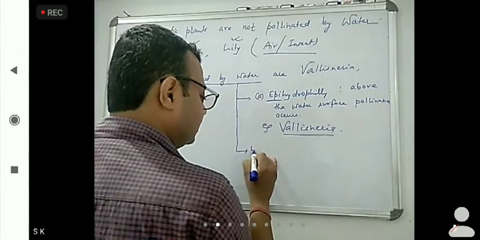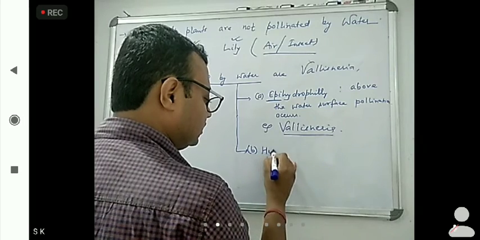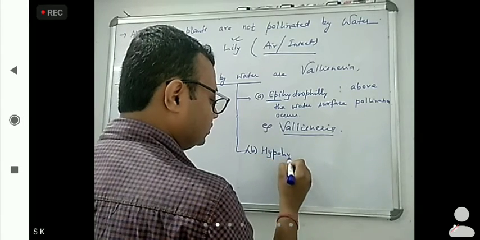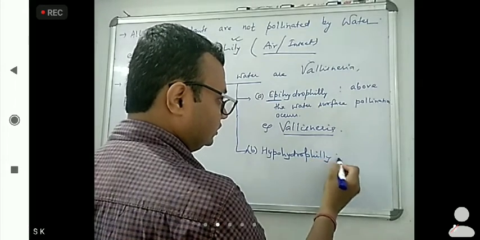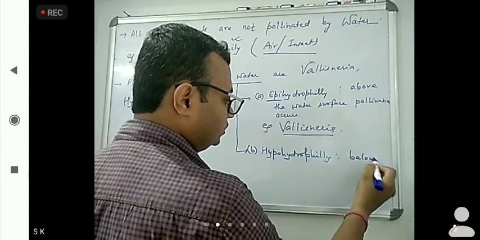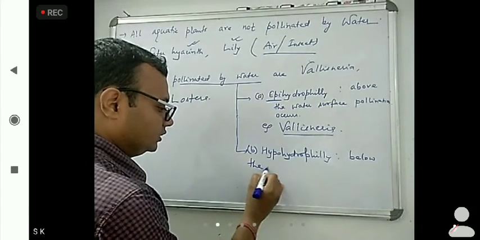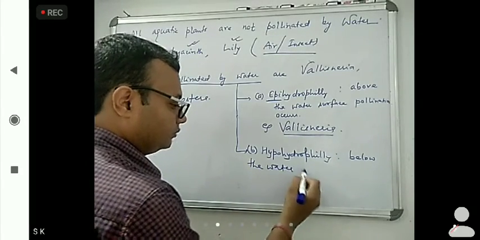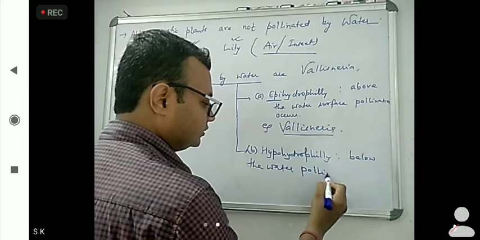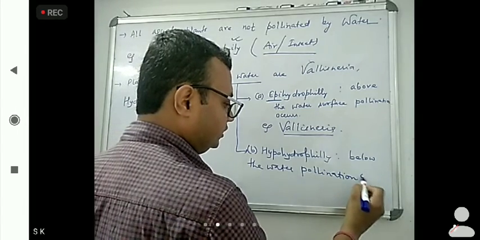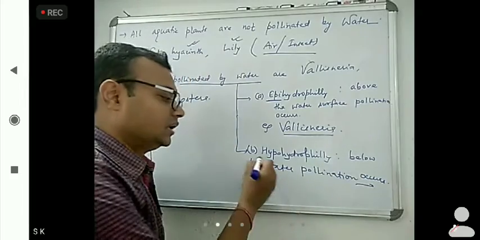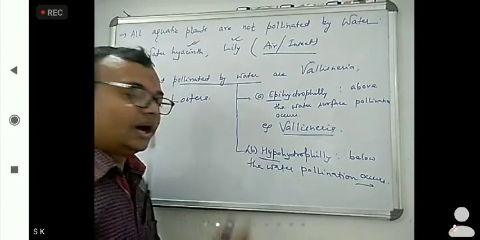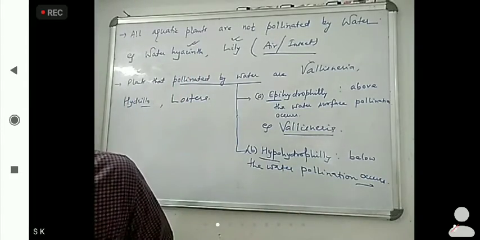Next one is below the water. That is known as hypohydrophily. Hypo means below, so pollination occurs below the water. Hypohydrophily.